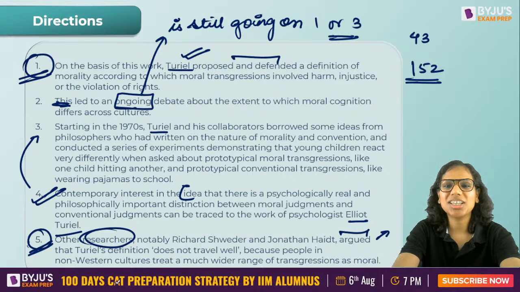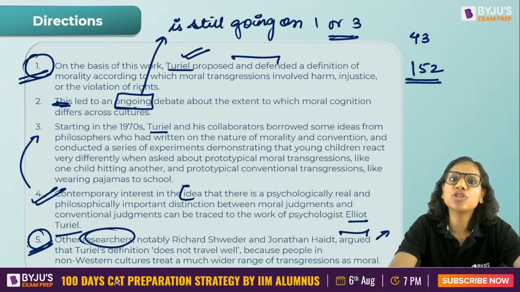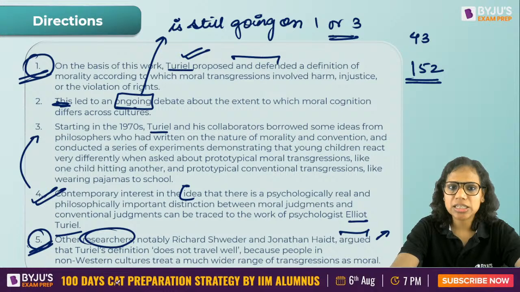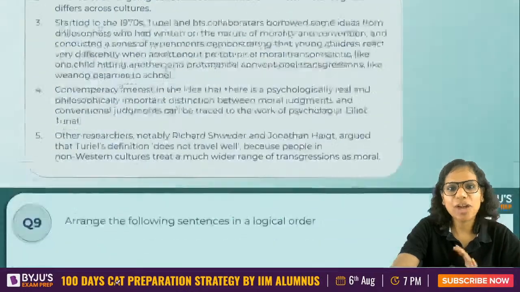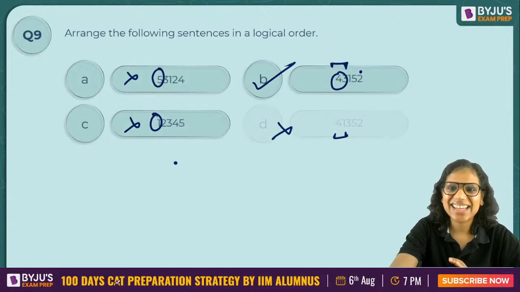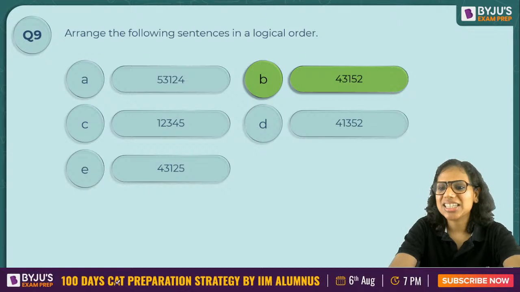Ongoing was the word here. So words matter in parajumbles, right? And I never tell you that just read them superficially and you will get the answer. That rarely happens. However, don't keep on reading and rereading them. That is a wastage of time. Read once, but read well, in one go. But you have to read all the words, all the sentences. That has to happen. So B, Bangalore is the answer here. I hope it is clear to everybody.